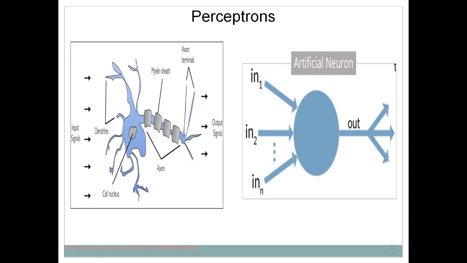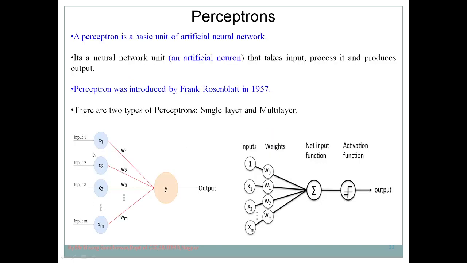A neuron is a concept used in the human brain, and a perceptron is a concept used in an artificial neural network, but both are synonymous. Here I will show you, this is the structure of a neuron present in the human brain, and this is an artificial neuron, or you can say perceptron. A general neuron in your brain has dendrites, and dendrites provide the input. Just like that, in the perceptron these are the inputs provided, here x1, x2, x3.